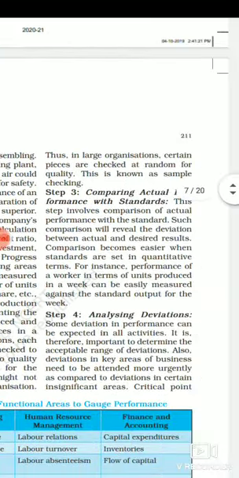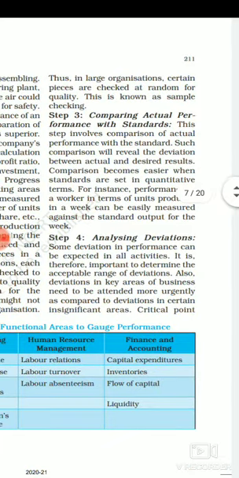Once the actual performance has been measured, the third step in the controlling process is where the manager compares the actual performance with the standard performance. At comparison time, the manager has to be very careful that the unit in which the standard performance was decided, the actual performance is also measured in the same unit.